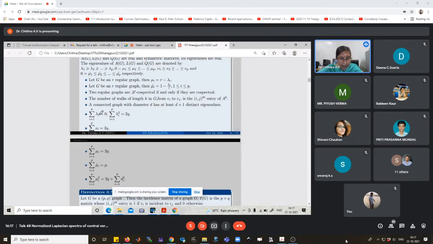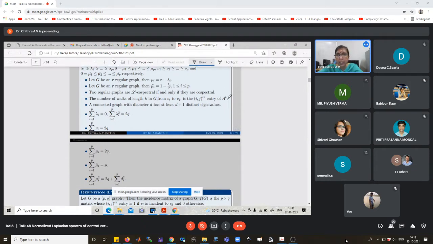Lambdas denote the eigenvalues of the adjacency matrix, then the trace is equal to 0, and the sum from i equal to 1 to p of λi square. We know that λ1, λ2, etc., λp are eigenvalues of A. Then λ1 square, λ2 square, etc., λp square are eigenvalues of A square. Using this property, the number of arcs of length 2 in G from Vi to Vj is the ij-th entry of A square. For length 2, this gives the number of edges.